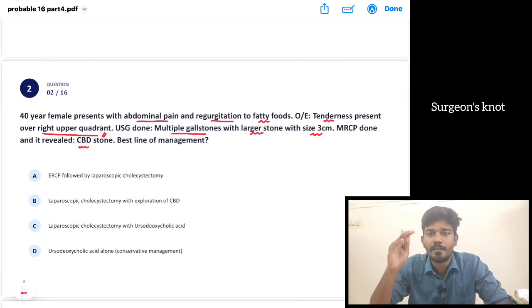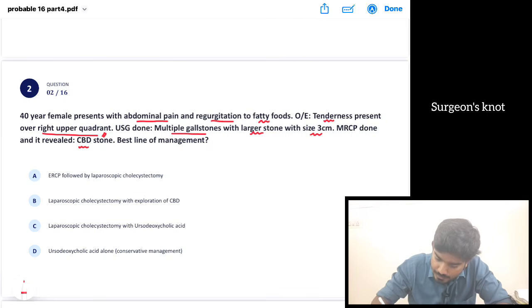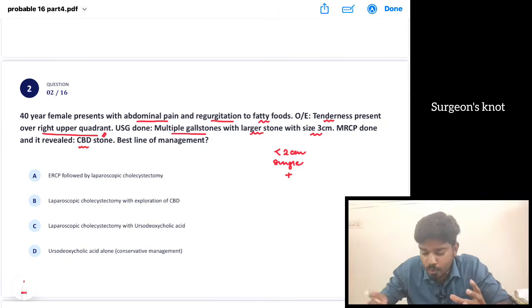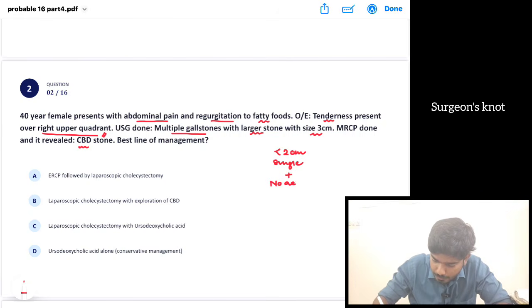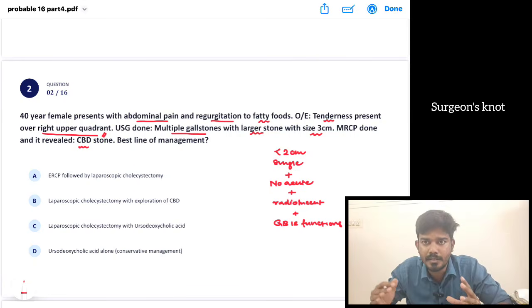Okay, first we have to see whether we have to operate on the gallstone or not. If the gallstone size is less than 2 cm and if it is a single stone, plus there are no acute symptoms like pain, if the stone is a radiolucent stone and if the gallbladder is functioning, then we can go for conservative management in this patient. We can give ursodeoxycholic acid and we can follow the patient.